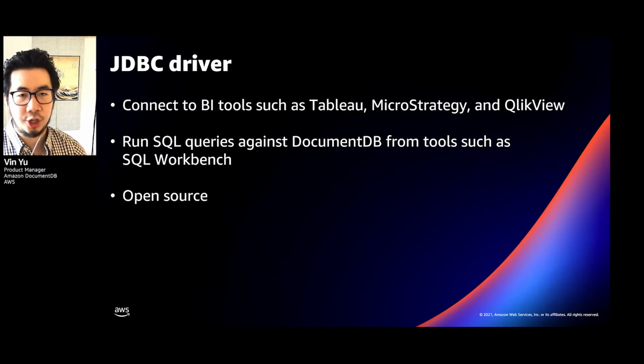We actually open sourced the JDBC driver, so you can go check this out on GitHub, and make requests where you see fit, as well as potentially contribute in the future, and we would love that.